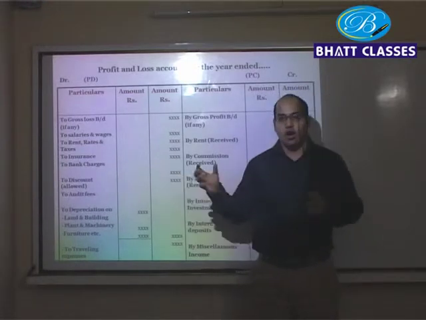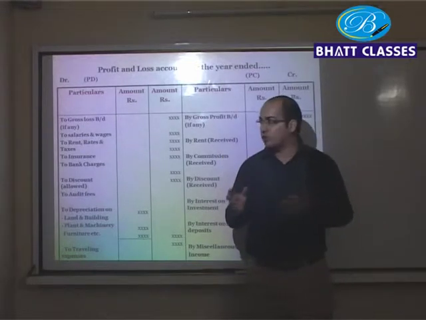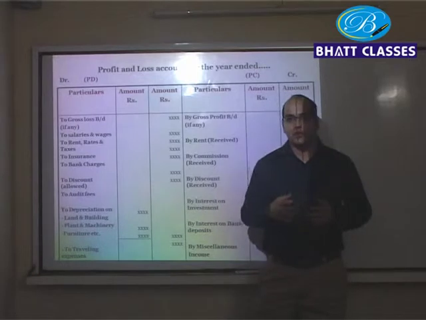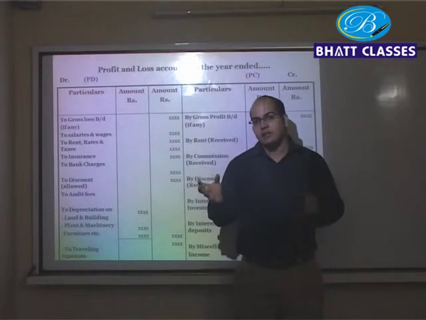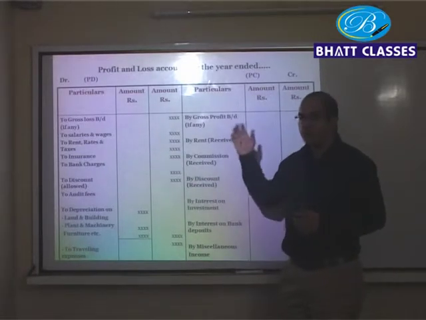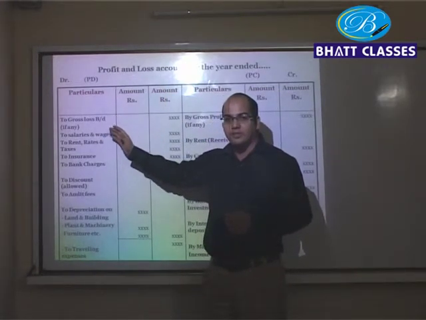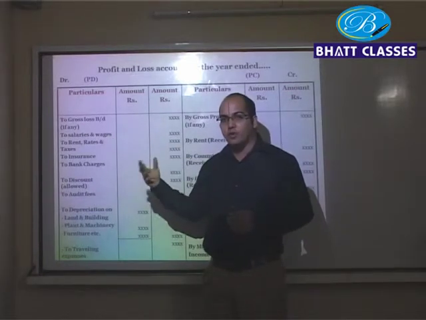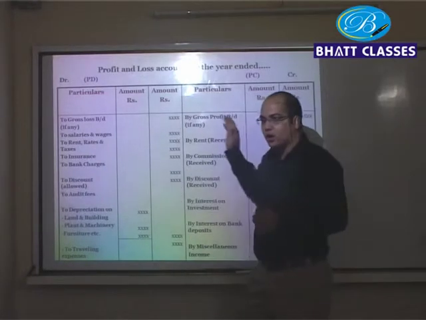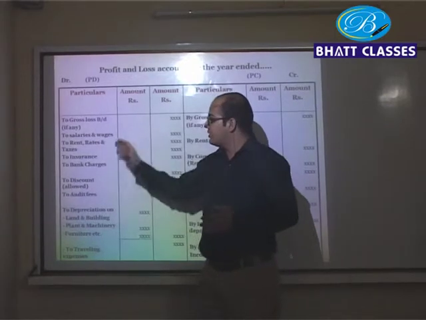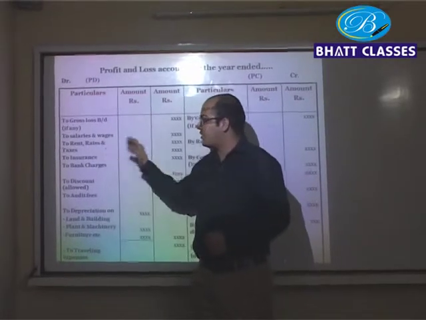All the expenses which are related to office and the losses that you make, you are going to record on the debit side. Similarly, if you make any income or any profit by selling some furniture or machinery, that will be recorded on the credit side. Now let's go through the items I mentioned. Your debit side represents all the expenses and all the losses. As I said, the golden rule says for nominal account, debit all expenses and losses, credit all incomes and gains. So you record all the expenses related to office on the debit side of profit and loss account.